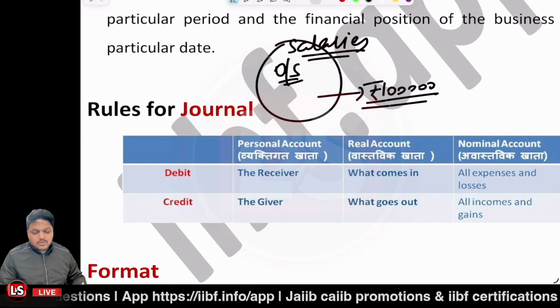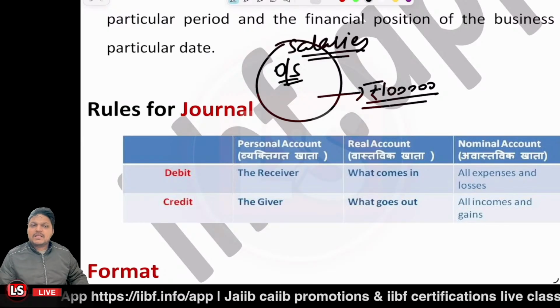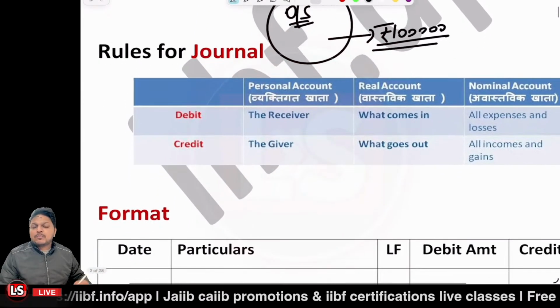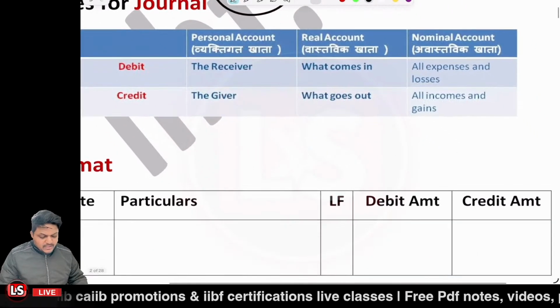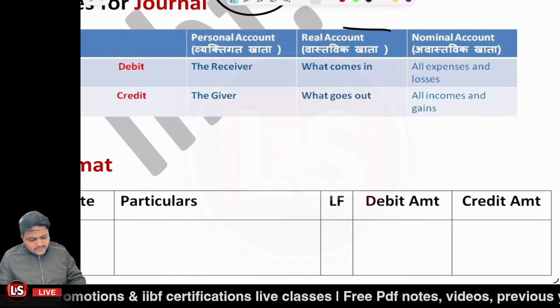So personal accounts could be of three types. It could be the natural person, it could be the artificial person, it could be the representative personal account. The second type of account is the real account.